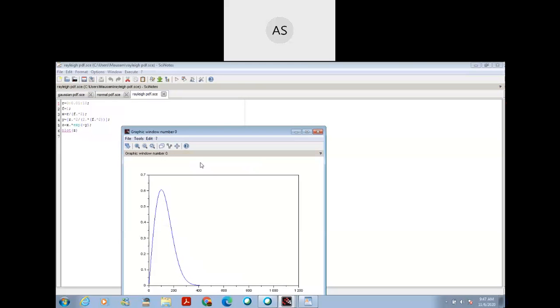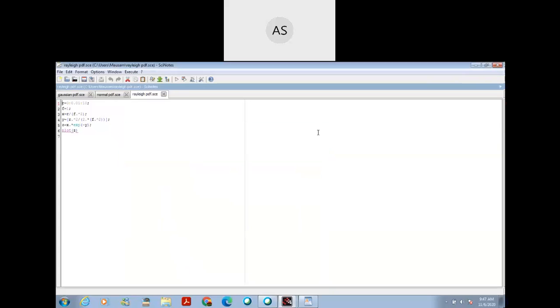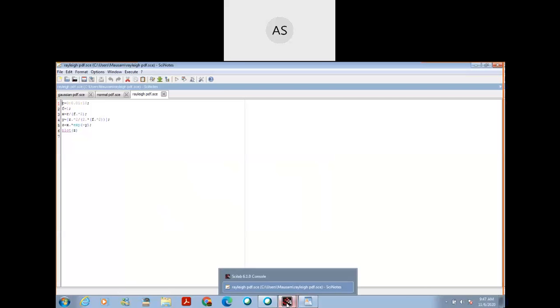You can title this graph by simply giving plot title. If you have any problem, then ask.